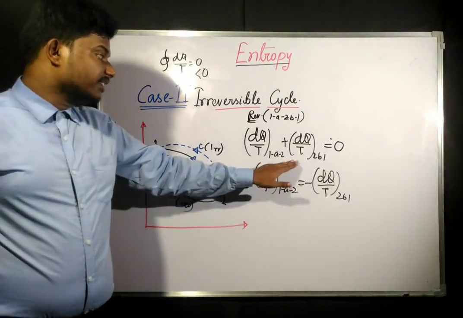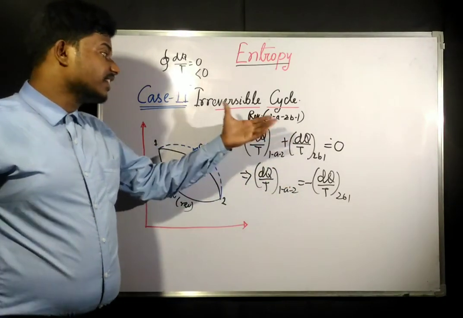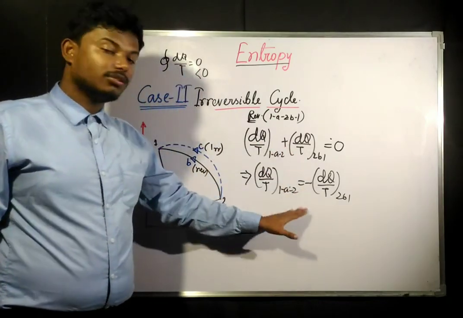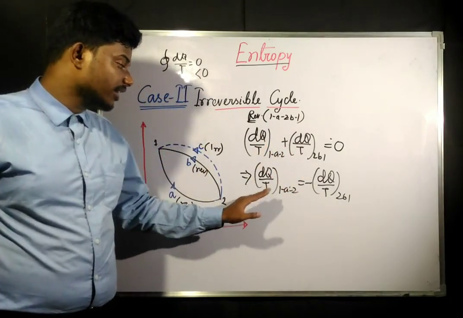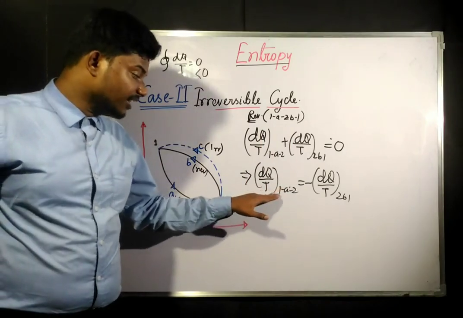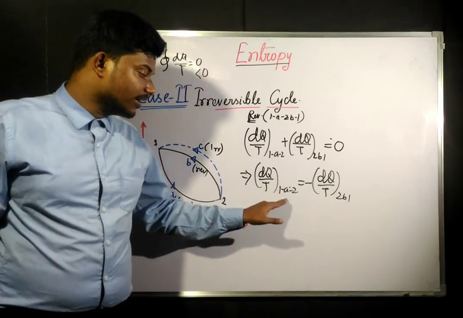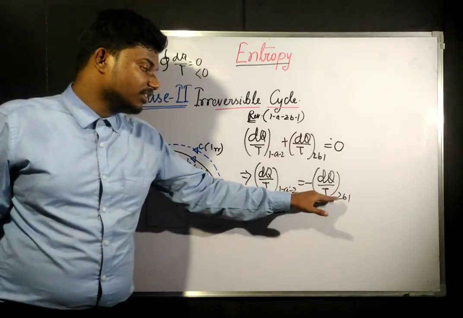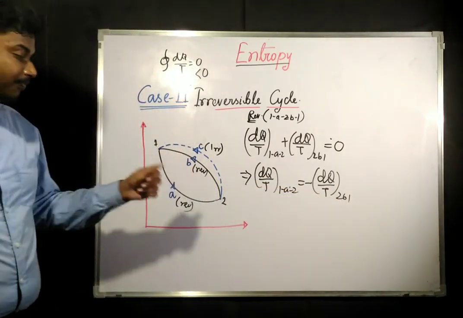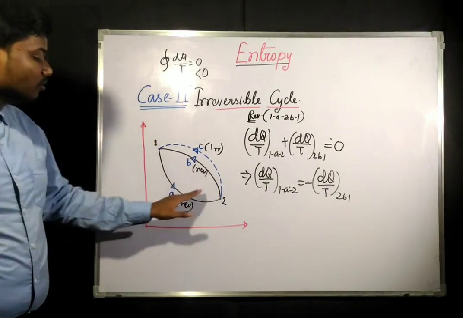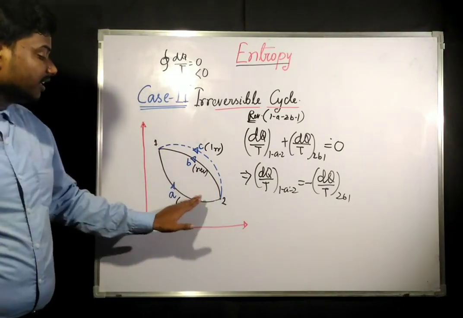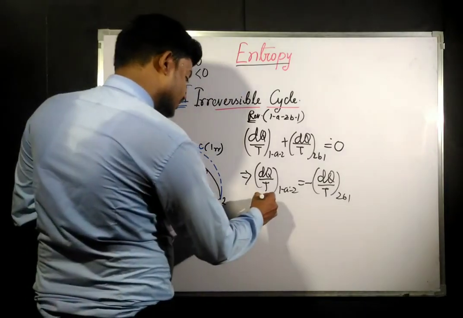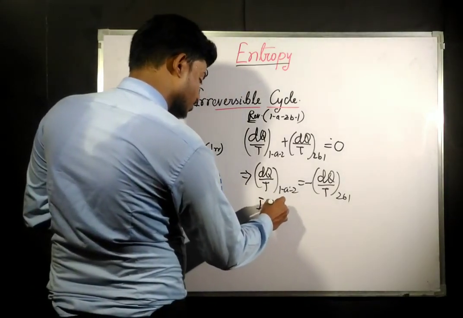We have written this equation for this cycle previously also. The only different thing we are going to do here is that we are finding the dq by T value of 1A2 in terms of the dq by T value of this path. Now let us write the equation for the irreversible process.